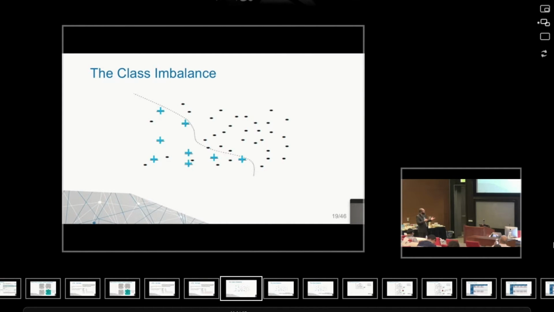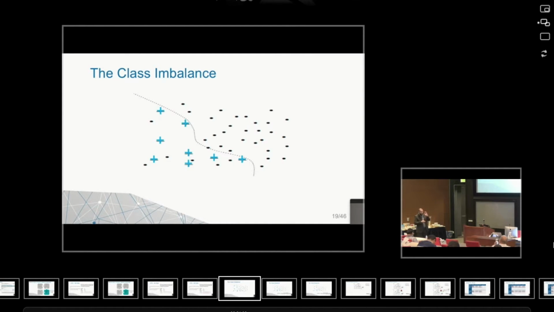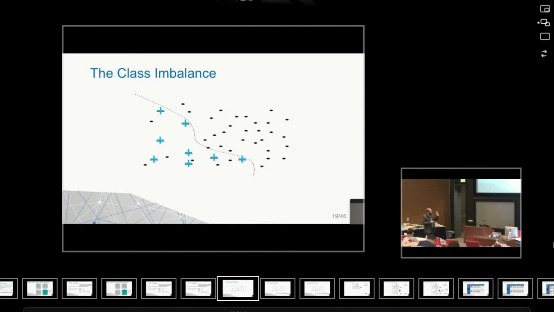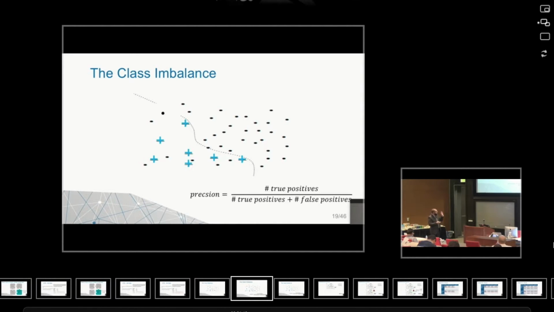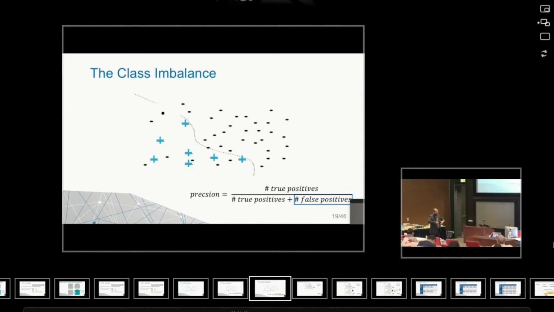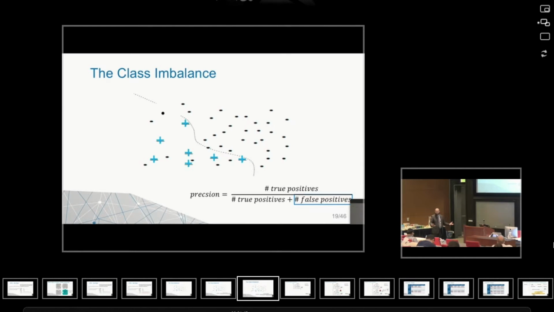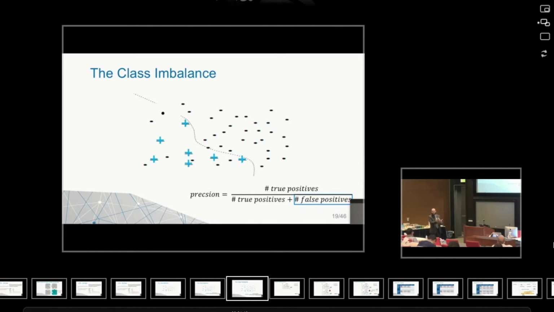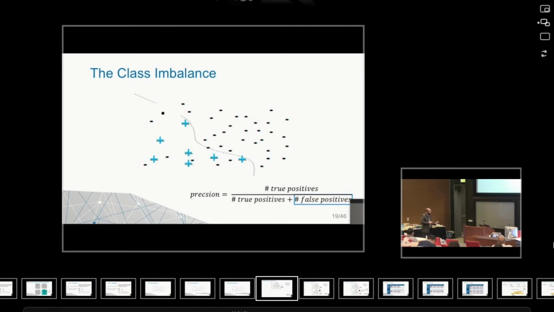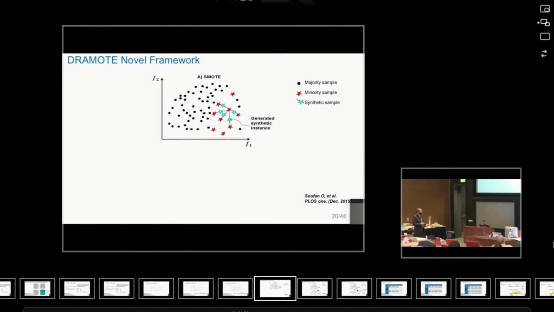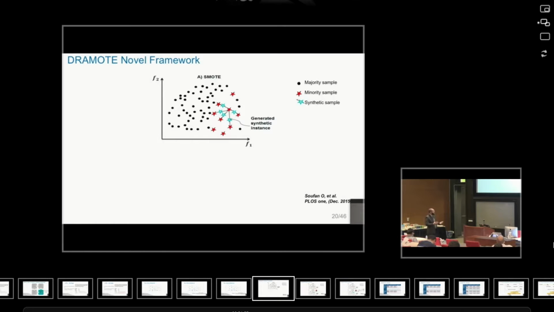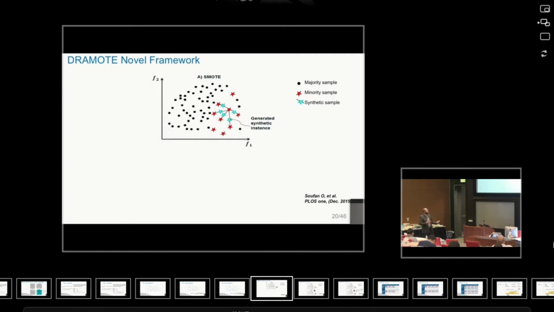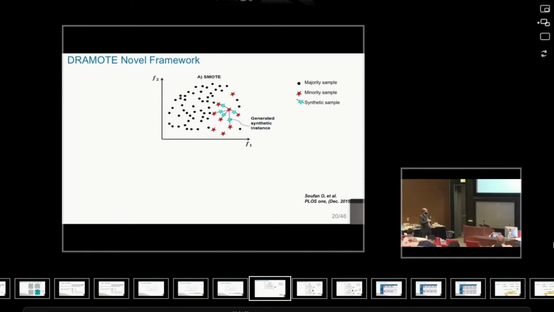We need to emphasize and enrich the space of the positive classes, but we need to keep something critical in our minds. When we're doing that, we need to keep false positives under control, because when we are enriching that space, there is a chance that we end up misclassifying positive samples. One of the state-of-the-art solutions to handle this problem is called SMOTE, or synthetic minority oversampling technique.